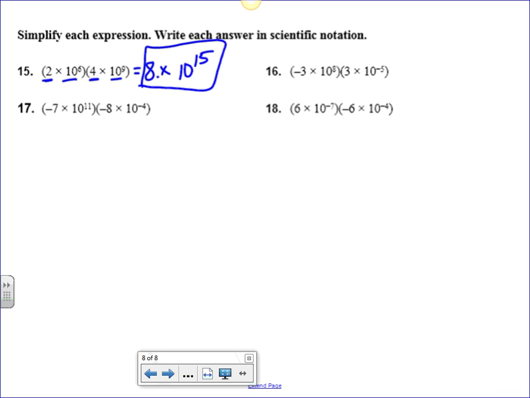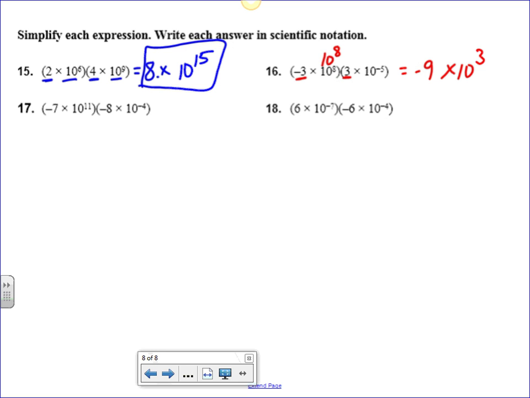Okay, the next one, very similar. I take a look here. I've got these two numbers, and I believe this is a 10 to the 8th. I'm just going to rewrite that so it's a little easier to see. So first of all, the negative 3 and the 3, all I have to do with those two is multiply them, and that would be a negative 9. And then I have a 10 to the 8th and 10 to the 5th. So if I use my rules and add those exponents, I get 10 to the 3rd power.